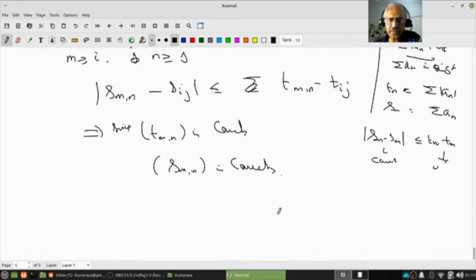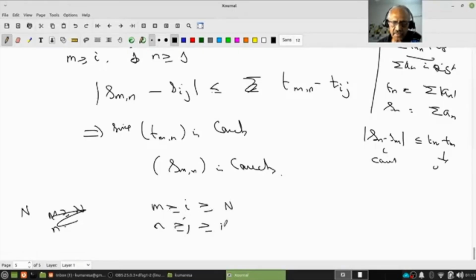How do you write the proof? I hope all of you know. There exists a capital N so that if m is greater than or equal to i, which is greater than or equal to N, and n is greater than or equal to j, which is greater than or equal to N, then |S_mn minus S_ij|, that is T_mn minus T_ij, is less than epsilon.